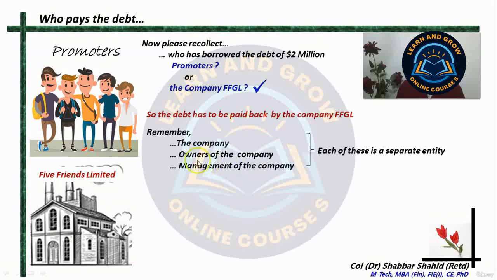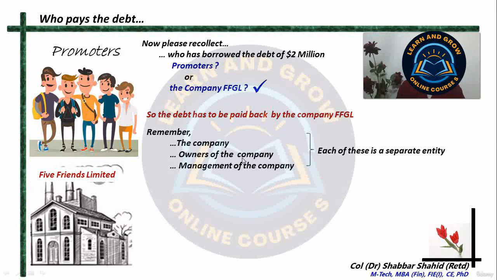Owners of the company, these promoters and the shareholders together, the public who are holding 0.8 million shares and these promoters who are holding 1 million shares, together they are the owners of the company.